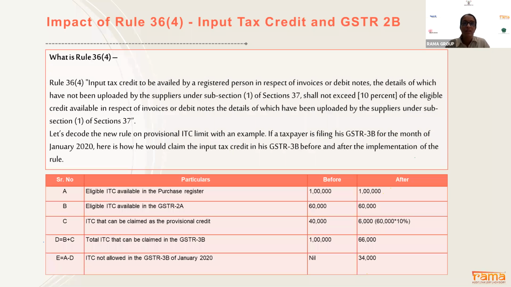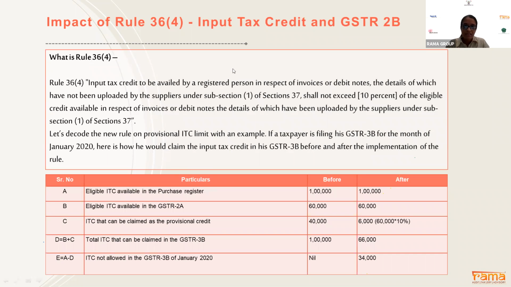Somewhere around October, the department came up with a notification where they amended Rule 36(4), which said that whatever ITC the taxpayer is taking in GSTR 3B is not supposed to be more than 10% of the eligible credits reflected in your GSTR 2A.